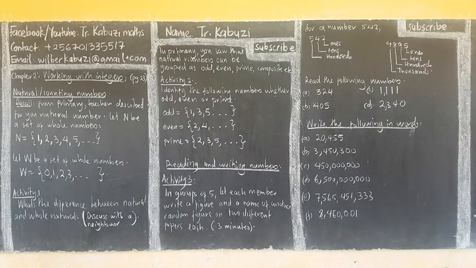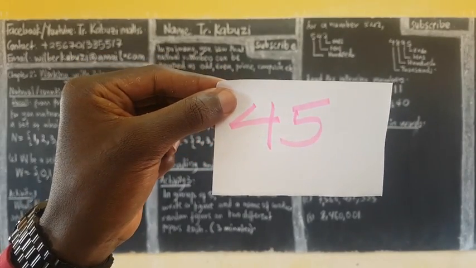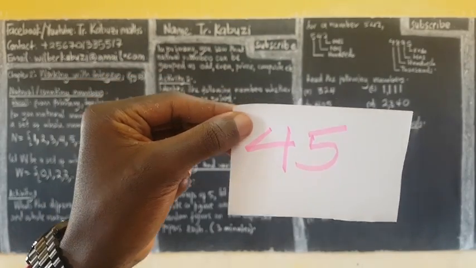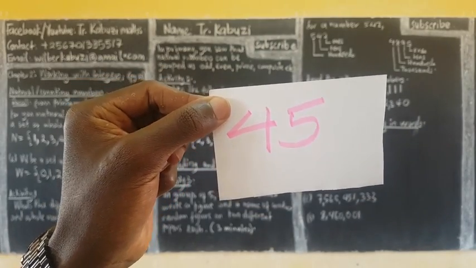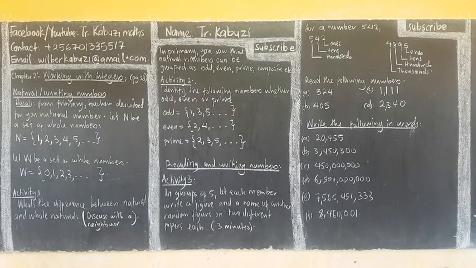Then next, I think people can read. Let us see this one here. I think almost they are done. What about this one? Can you read it? Okay, someone is saying 45. Okay, that is very okay.